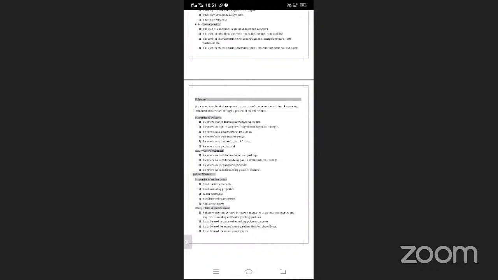Polymer changes dramatically with temperature. Polymers are very light in weight. Polymers have good corrosion resistance. Polymers have poor tensile strength. Polymers have a low coefficient of friction. Polymers have good moldability. So these are the various properties of polymer.